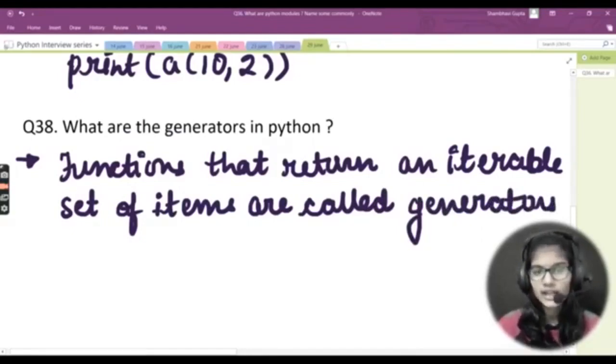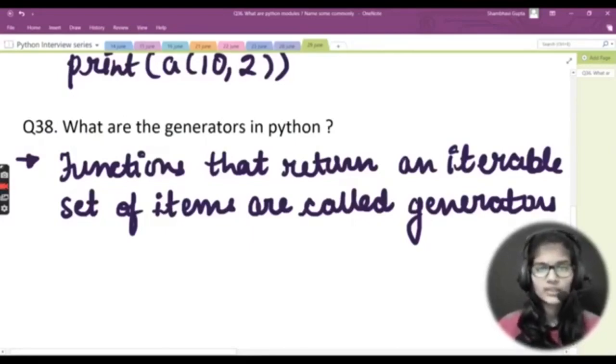This is what generators in Python are. This is a very simple definition which you can learn and even revise: functions that return an iterable set of items are called generators. Iterable you all know, right? We have already discussed iterators previously.